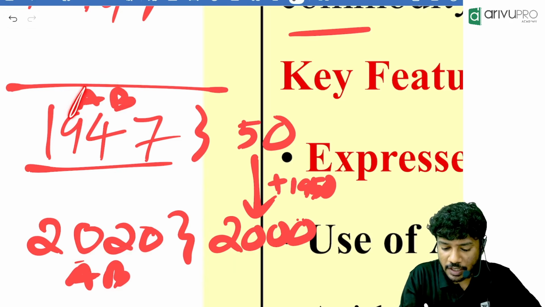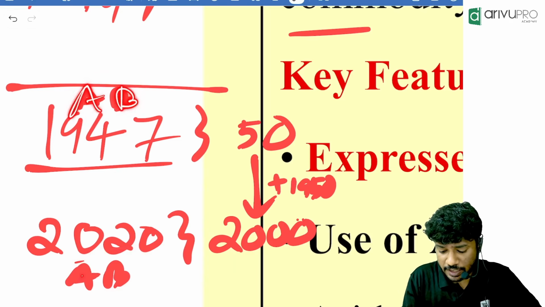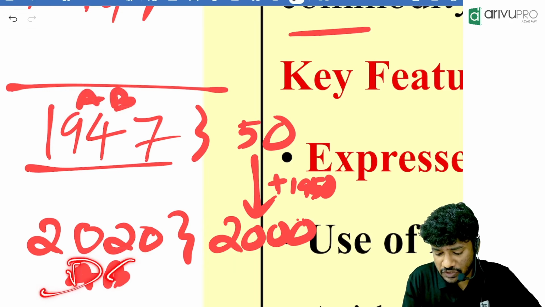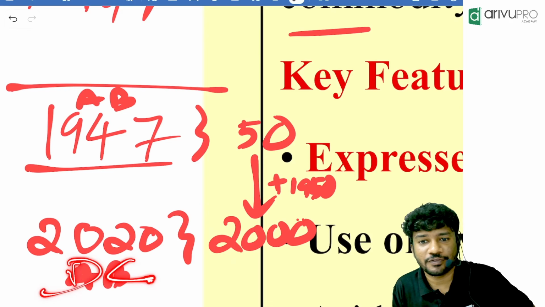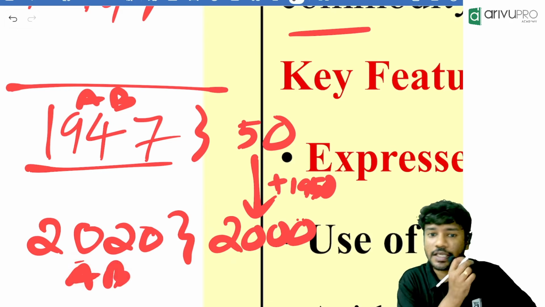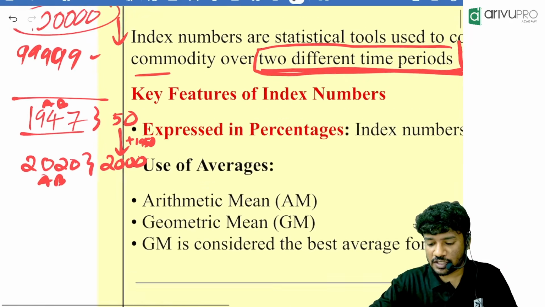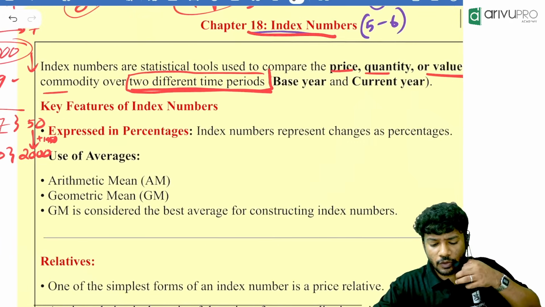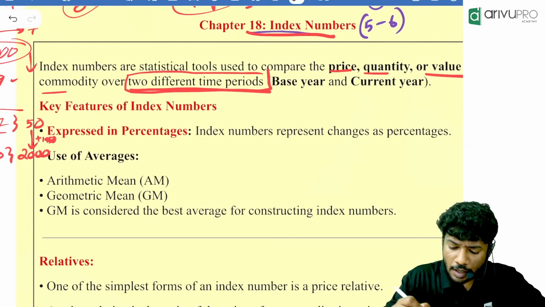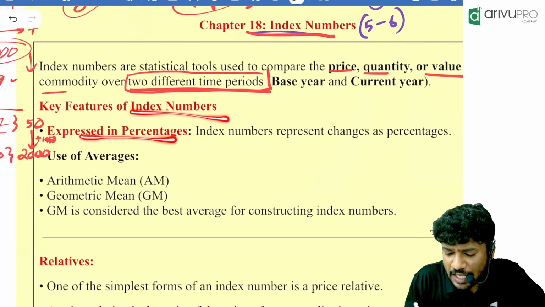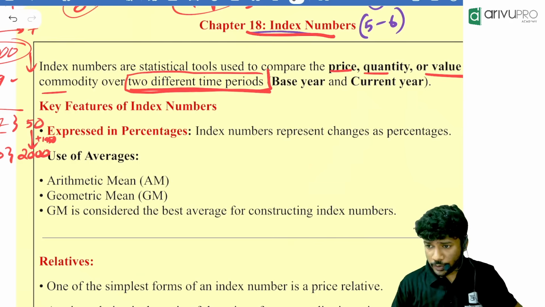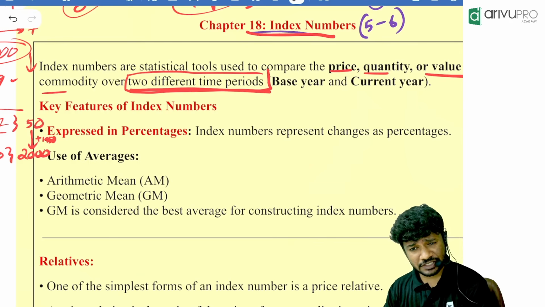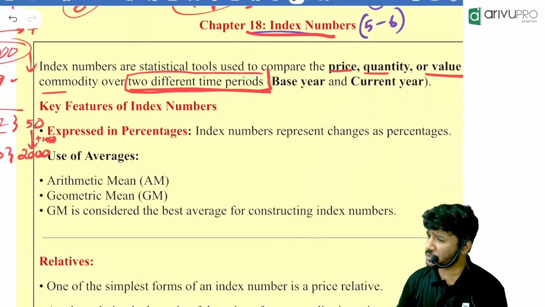Now if I take A and B as the commodity, and here is some other commodity called D and C, can we compare them? No, we can't compare them. So the commodities should always be the same. If so, we will start off, people. Now, one important thing: index numbers are always expressed in percentages.